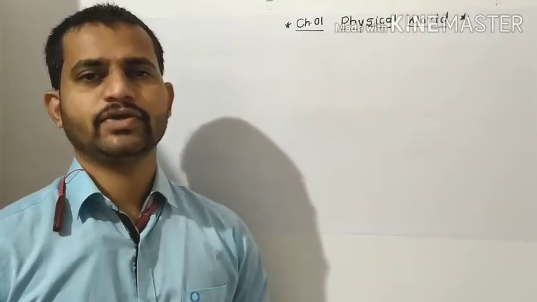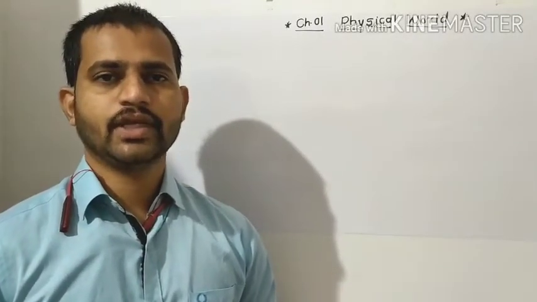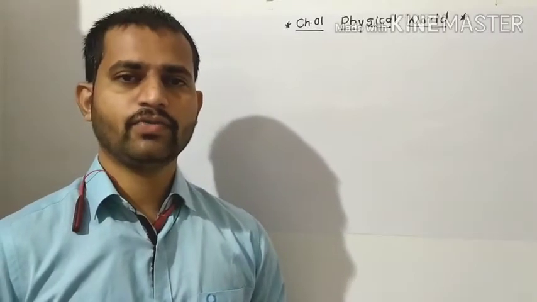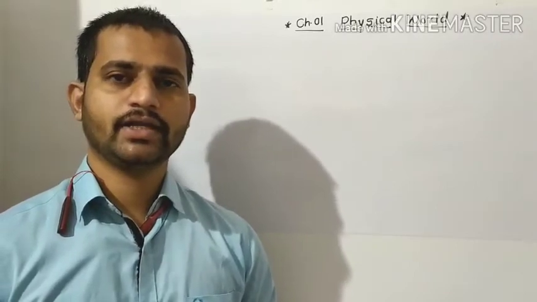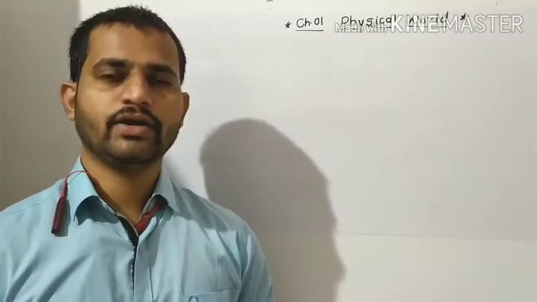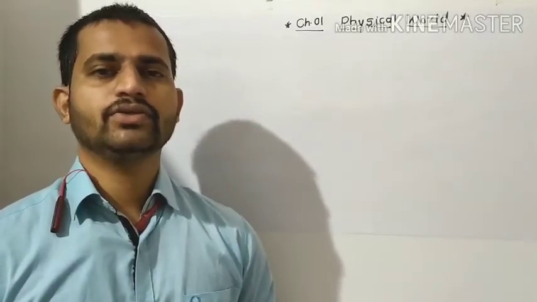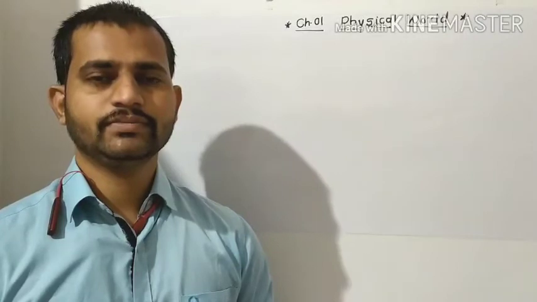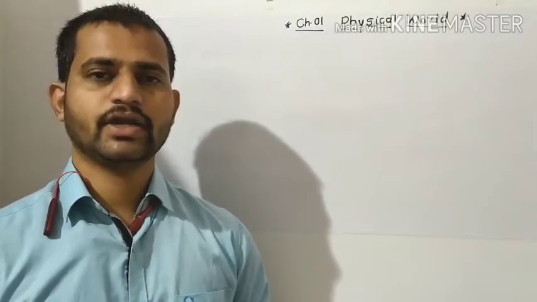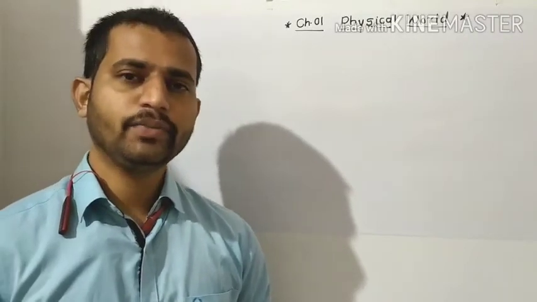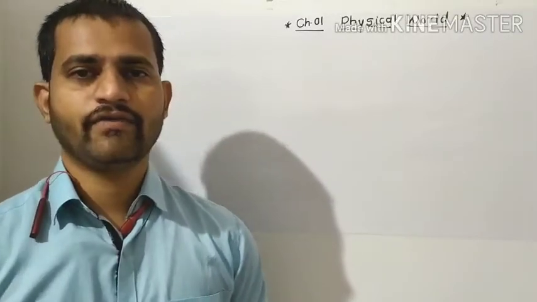In the previous lecture we started our first chapter, Physical World. In that we saw what the outer world is, what the inner world is, and which steps are to be followed for any phenomenon so that we can understand that phenomenon easily. We also saw some steps of the scientific method so that we can understand that phenomenon completely. Now in this lecture we are going to study the next topic, that is the facts of nature.